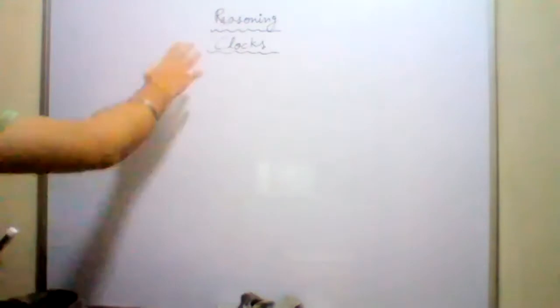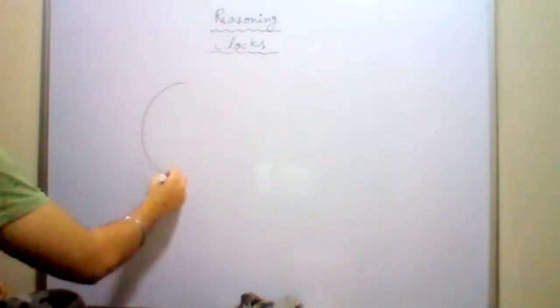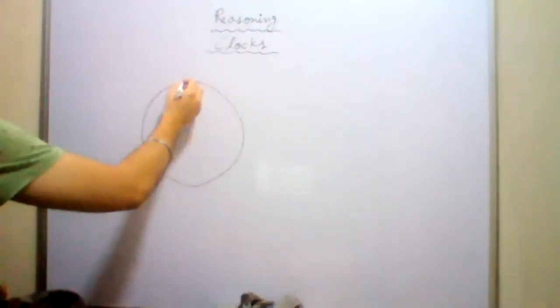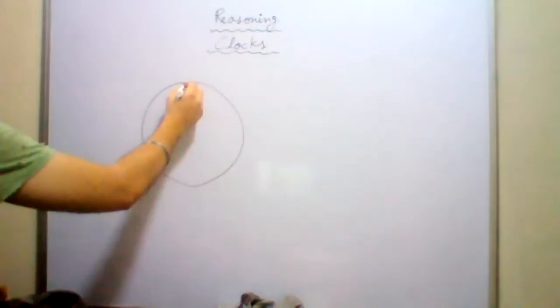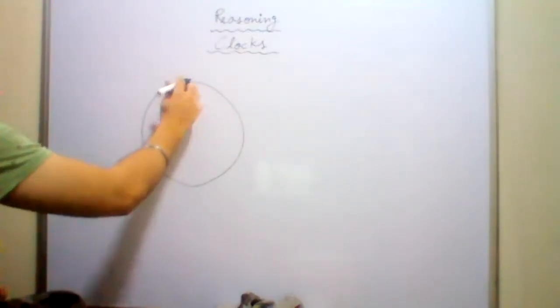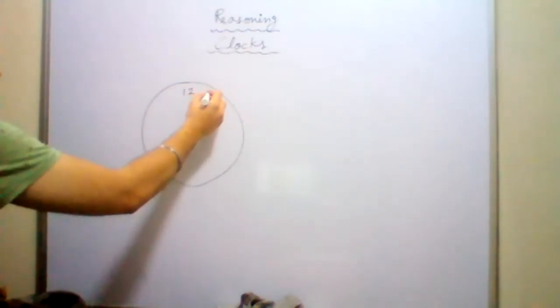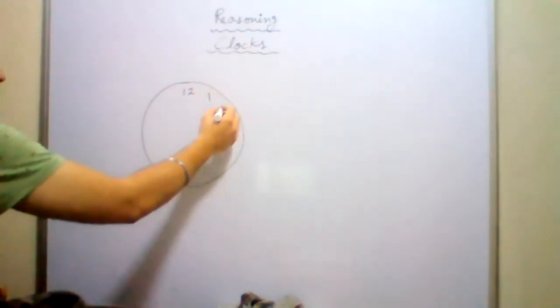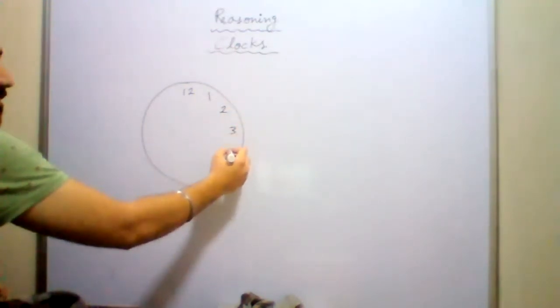Yes, sir. So clocks. You all know what clocks are. This is a small introduction to clocks. You all know that there are numbers written on clocks. 12. Or let me show you a real clock with the help of internet. You all must have seen. Let me clarify. 1, 2, 3.